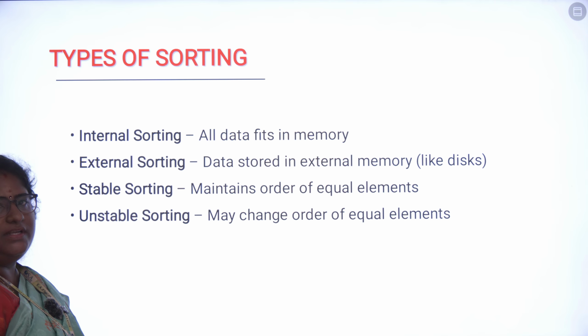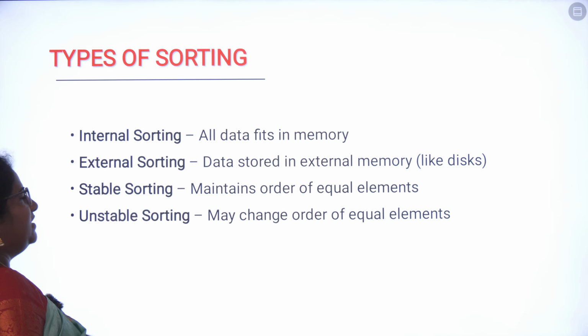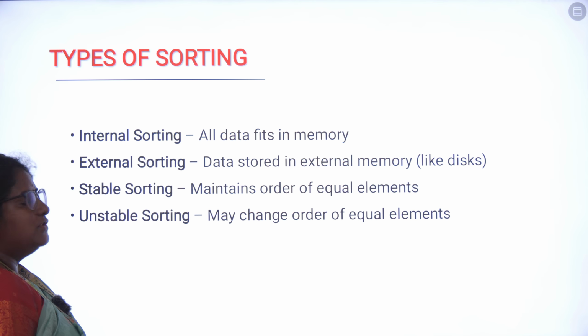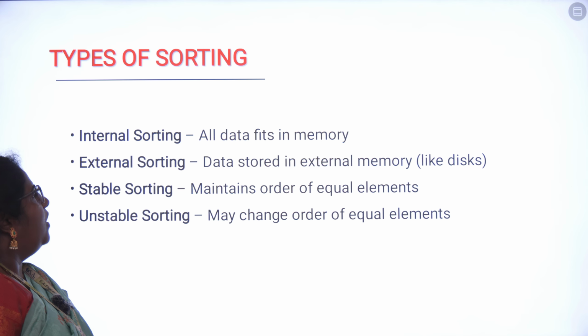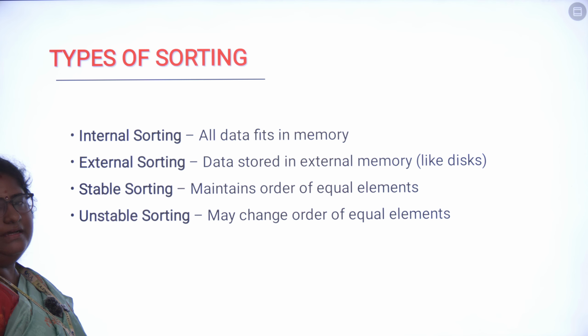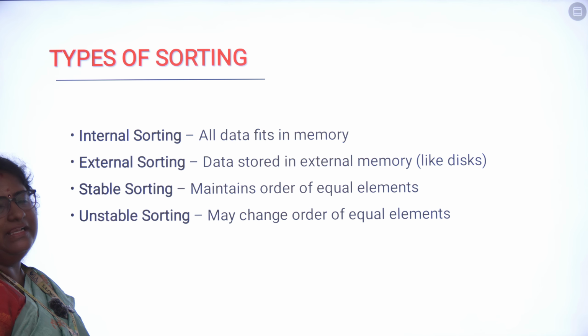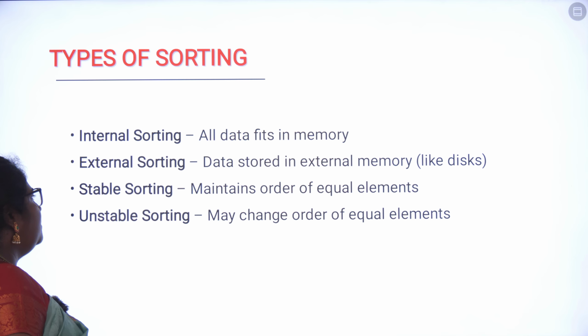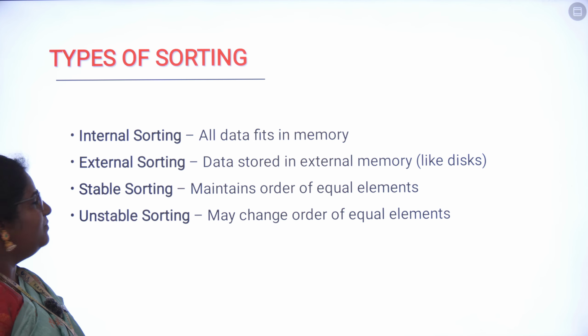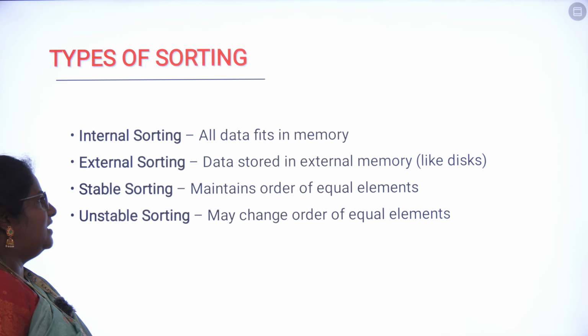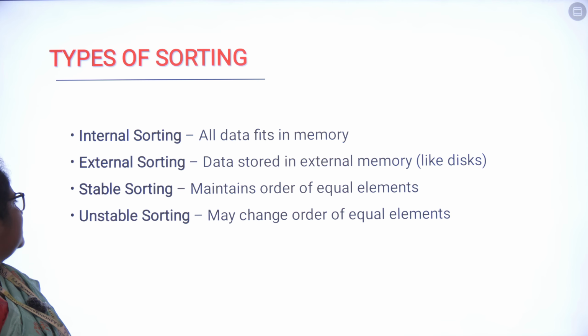Now we are going to discuss the types of sorting. Basically there are 4 types of sorting. The first one is called internal sorting. Internal sorting means all the data will fit in the memory, so we need not have any external disk for it. The second one is called external sorting. External sorting is where the data is stored in external memory, and external memories are like disk.